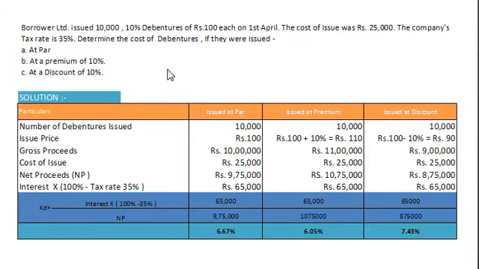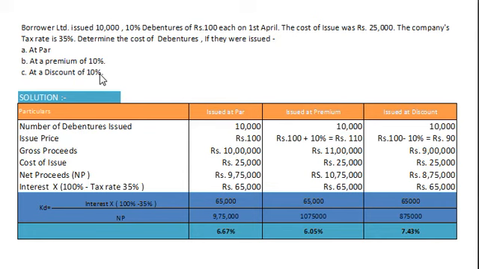Okay, now let us solve one example. Borrower Limited issued 10,000 10% debentures of rupees 100 each on 1st April. The cost of issue was rupees 25,000. The company's tax rate is 35%. Determine the cost of debentures if they were issued, number 1 at par, number 2 at a premium of 10%, and number 3 at a discount of 10%.